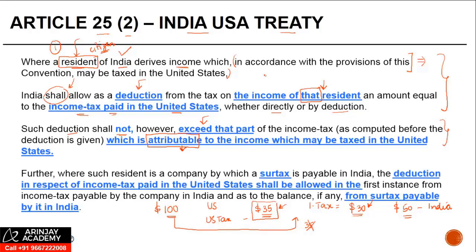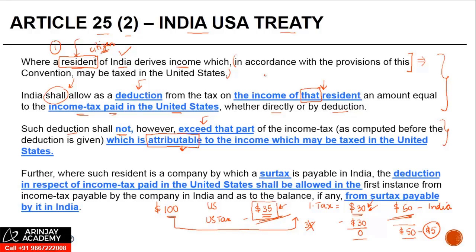It will be limited to the amount of tax which is to be paid in India on such income. So therefore, $30 will be the deduction which will be given. There will be zero tax on such income, and the other $50 tax which he has to pay in India will be paid. India is not going to reduce this excess $5, the unutilized $5 over here, against taxes payable on other income.